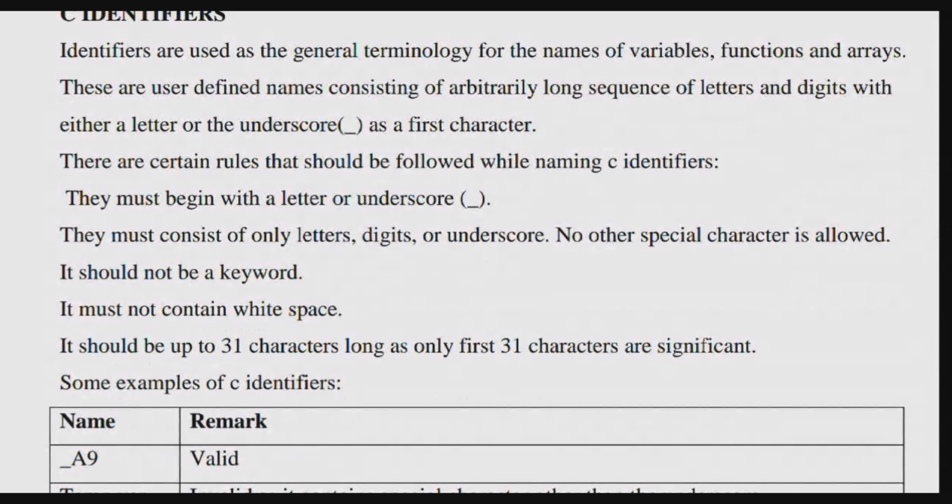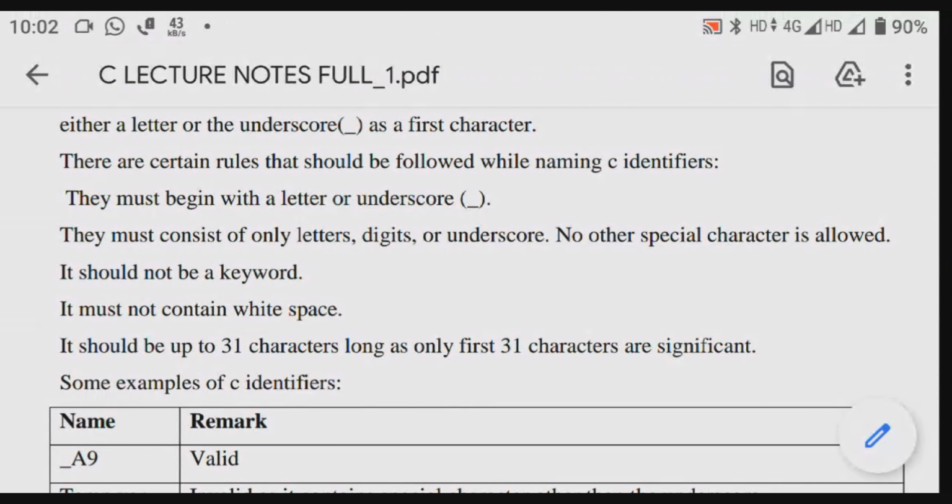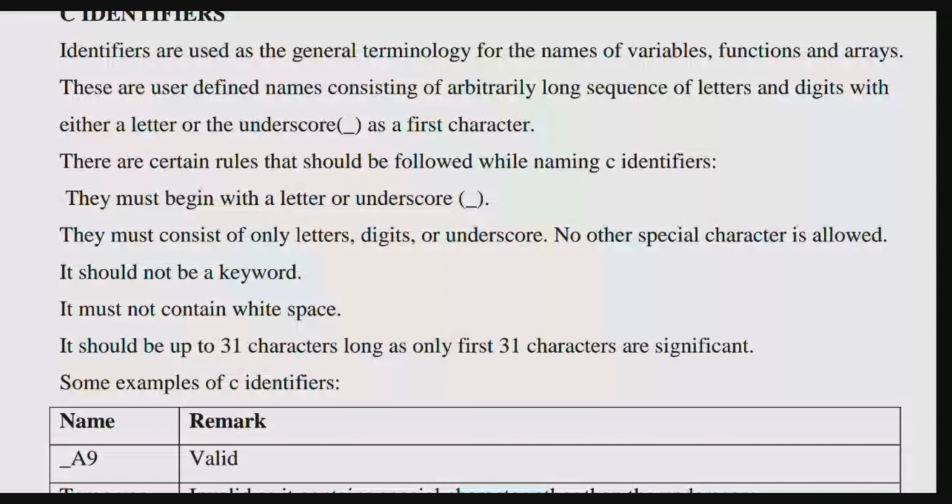They must consist of only letters, digits, or underscore. No other special character is allowed. It should not be a keyword. We have seen what the keywords are above, right? So if, else, while, case, char, these do not come under identifiers.